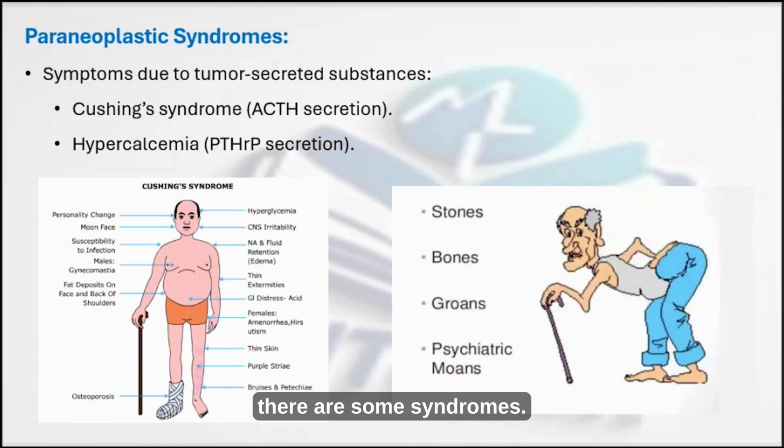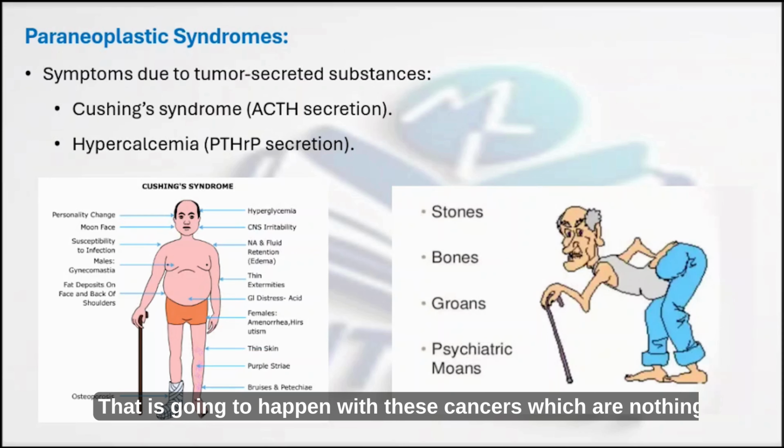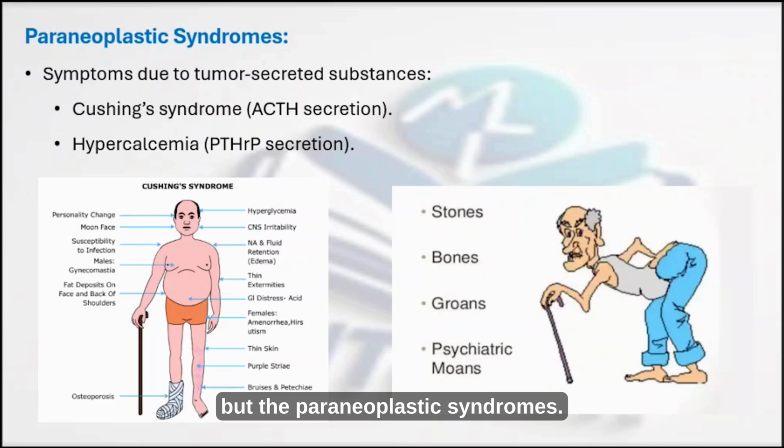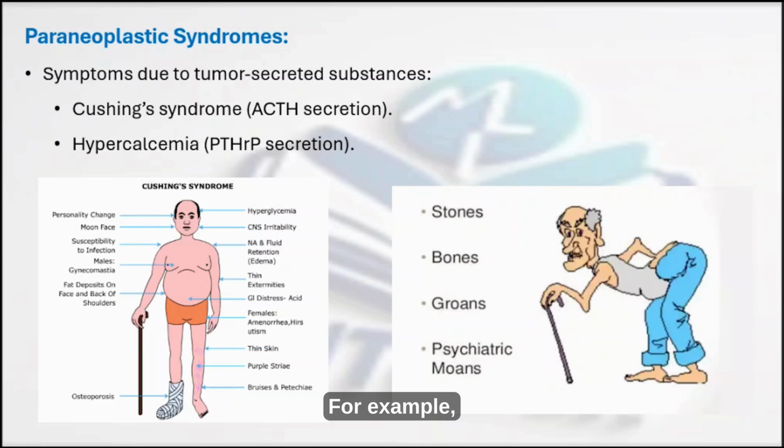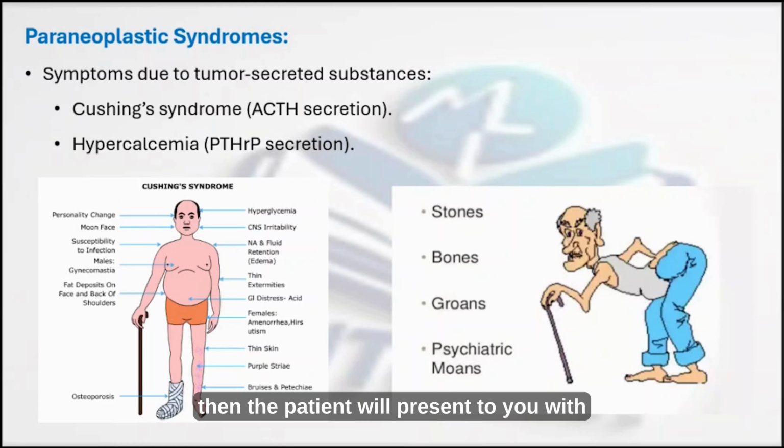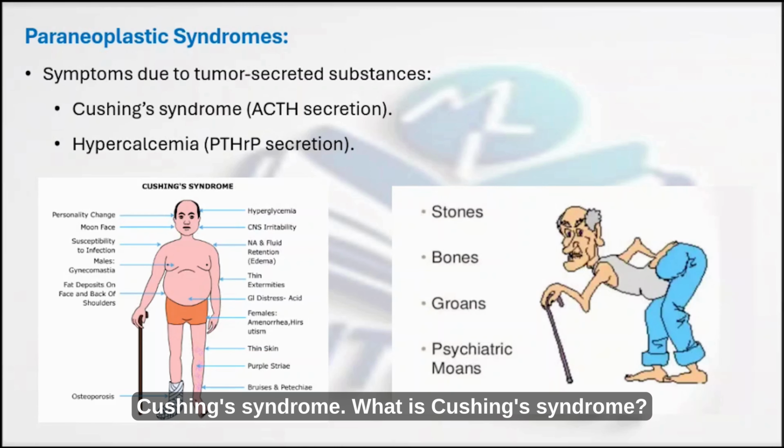Now, there are some syndromes that happen with these cancers, which are the paraneoplastic syndromes. What are these syndromes? They are symptoms that occur due to specific tumor-secreted substances. For example, if there is ACTH secretion from a tumor, the patient will present with Cushing's syndrome.